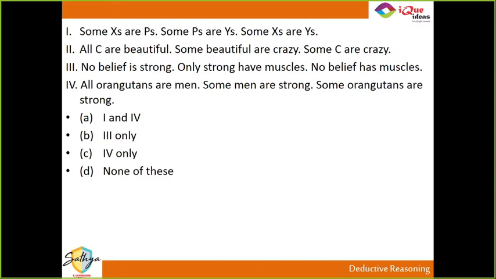In every set you have to take the first 2 as given statements and see whether the third statement is concluded from 1 and 2 or not. So if some x are p and some p are y, can you say some x are y? Similarly, you have to do that for 2, 3 and 4 and then mark from the answer options in which of these sets the third one can be derived using the first and the second. So in this example, you have to solve 4 examples and see out of all 4, which ones are such where the first and the second given statement can be combined to derive the third one.